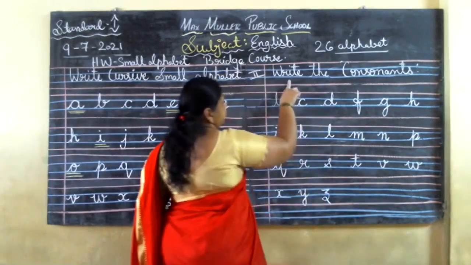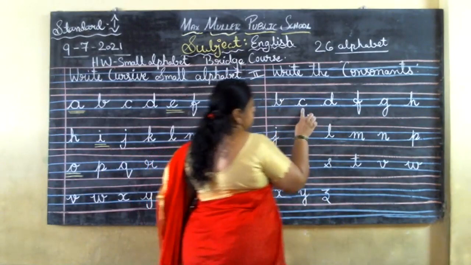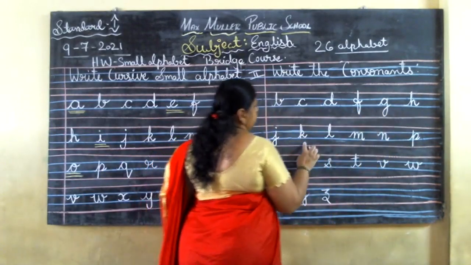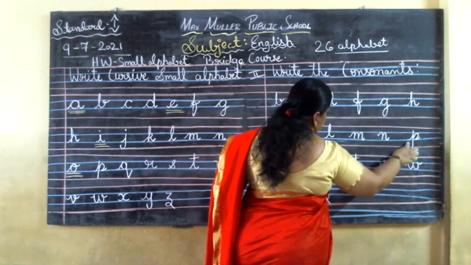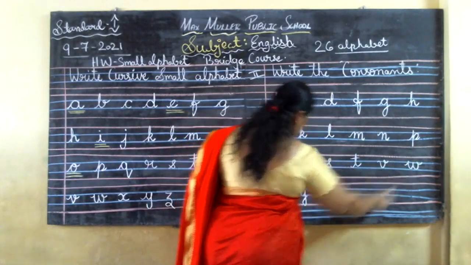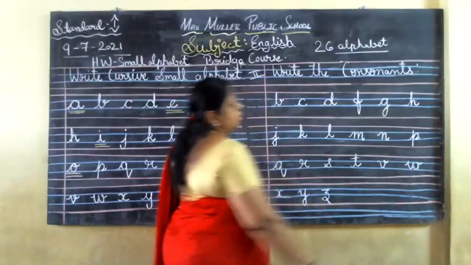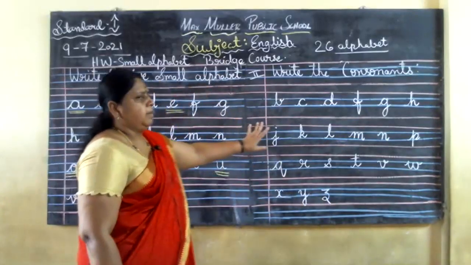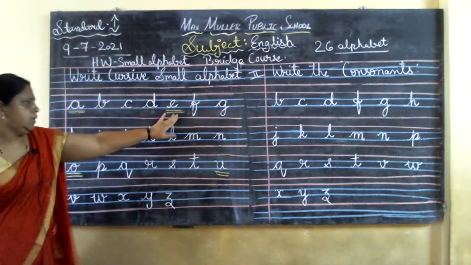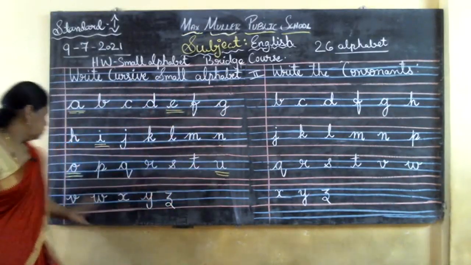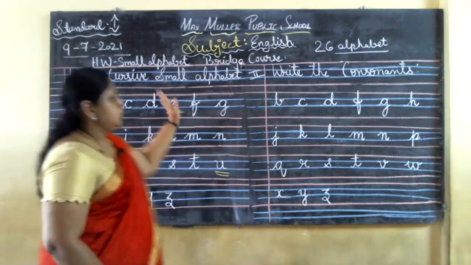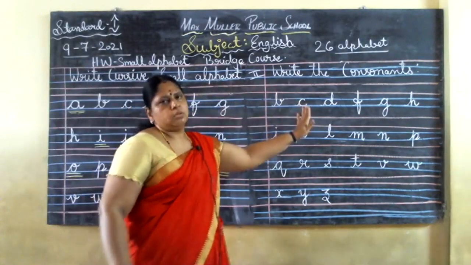So, I'll just repeat it once again for you. B, C, D, F, G, H, J, K, L, M, N, P, Q, R, S, T, V, W, X, Y, Z. Okay. So you may think why A, B, C, D, A is not there. So I told you A, E, I, O, U. These are the vowels. Okay. So these are the vowels and these are the consonants, children.